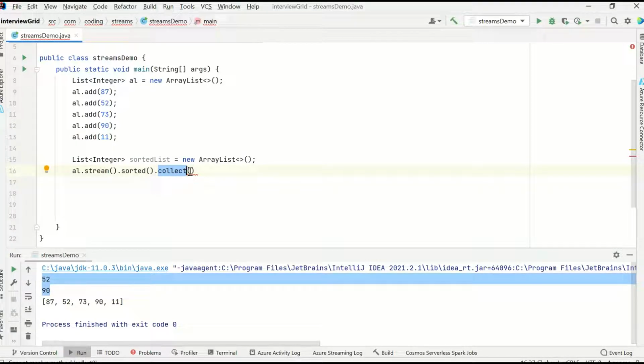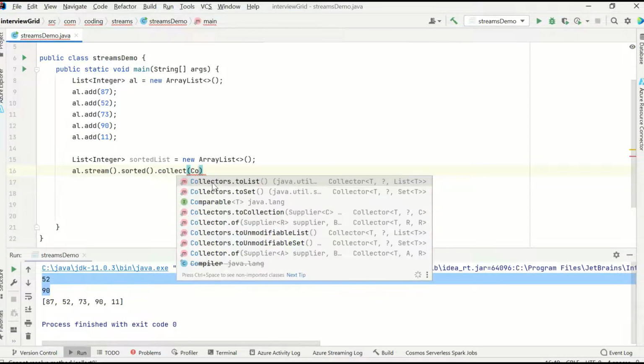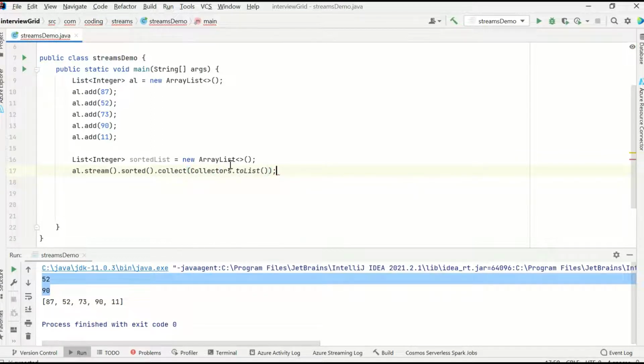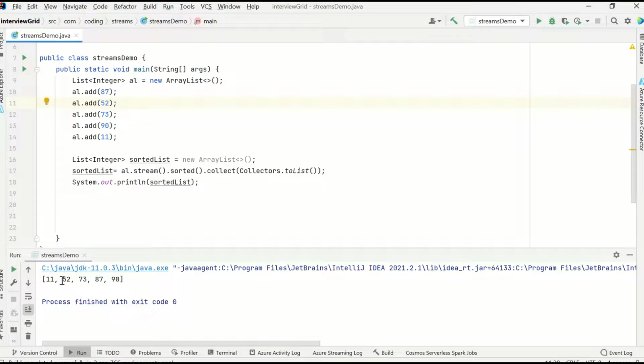Collect is the terminal operator, and it has different methods, Collectors.toList, Collectors.toSet. If you do Collectors.toList, you have to give the list name where you want to store it. That's it. If I print this sorted list, it should have sorted my list, so 11 should have come first. This is the sorted list which got printed.